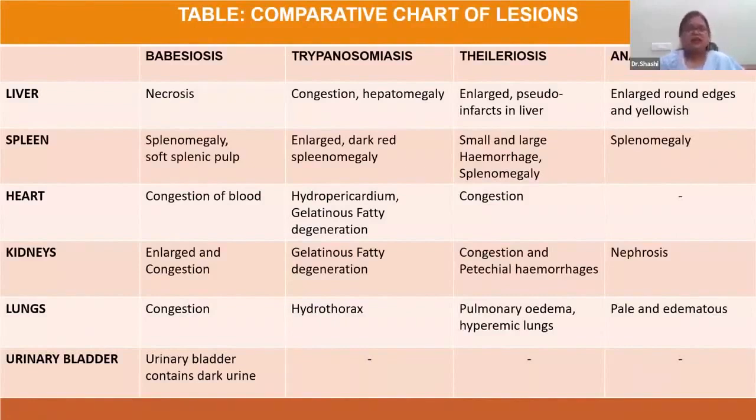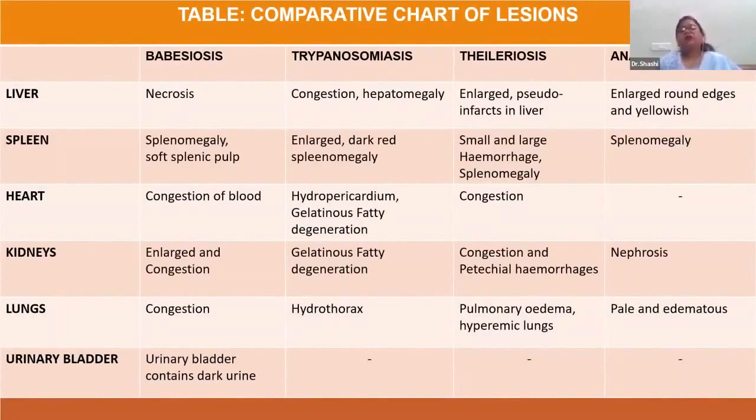In case of spleen, there will be splenomegaly with soft splenic pulp in babesiosis. In trypanosomiasis, there will be enlarged dark red splenomegaly. And in case of theileriosis, there are small and large hemorrhages that can be seen along with splenomegaly.